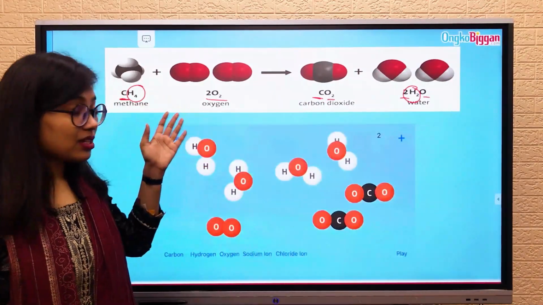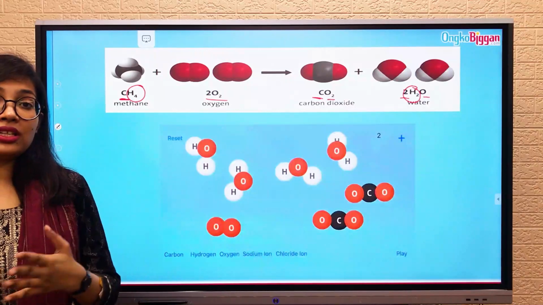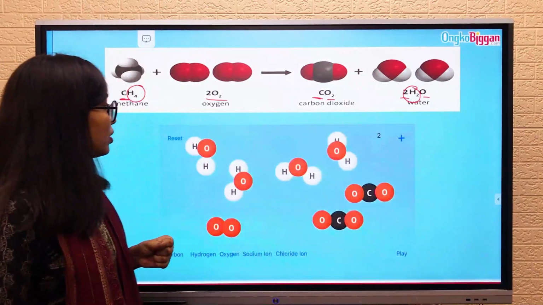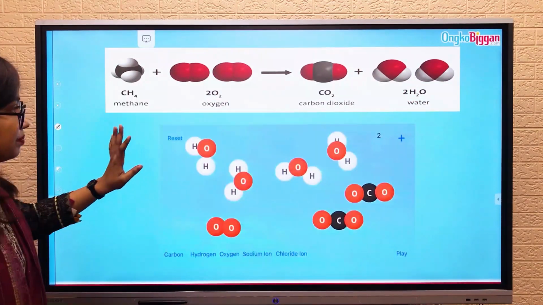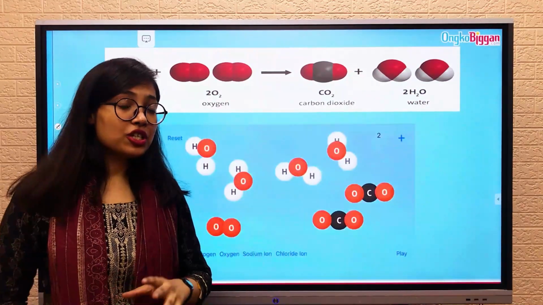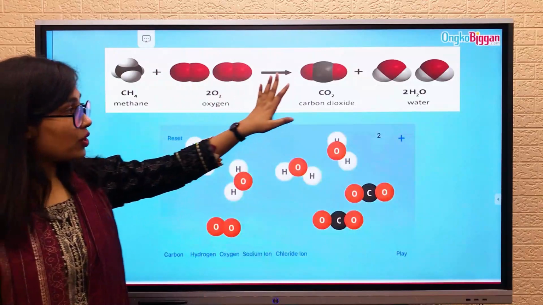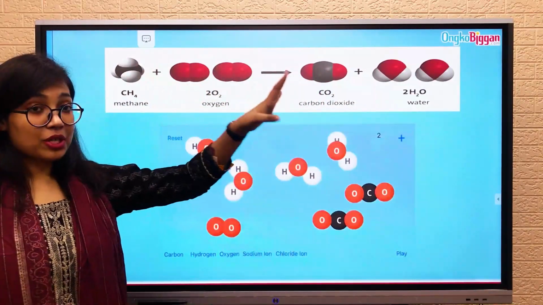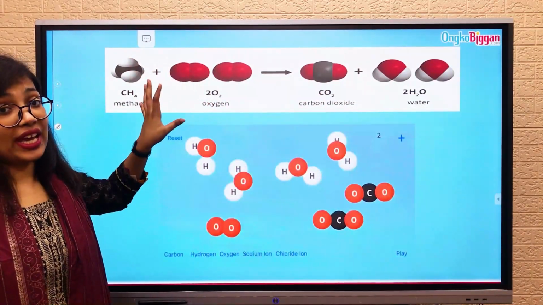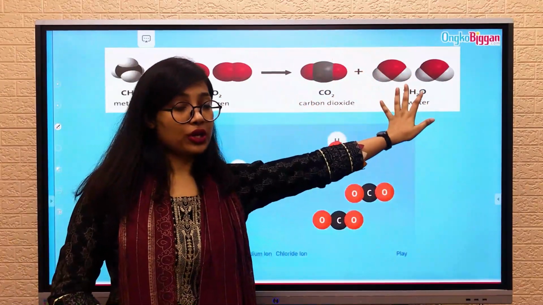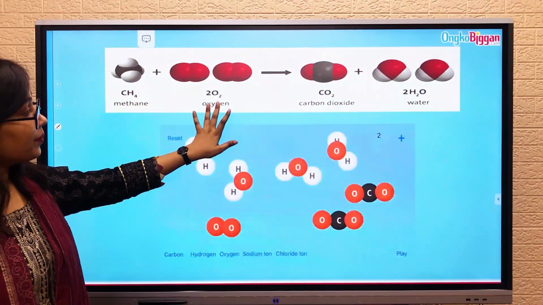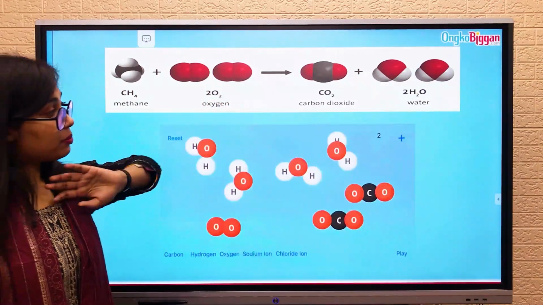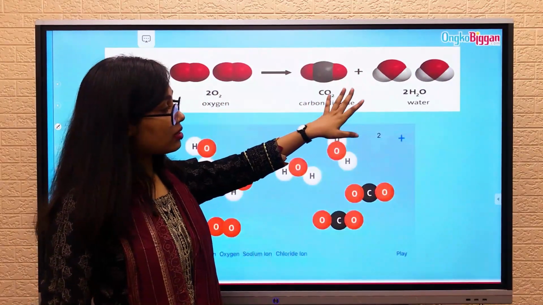By the way, methane is a hydrocarbon and methane is basically an alkane. So this type of change is considered a chemical change. Why is this a chemical change? Because by the way, this is a chemical reaction and these are called reactants and these are called products. So the reactants were alkane and oxygen, right? But the products you get are carbon dioxide and water.